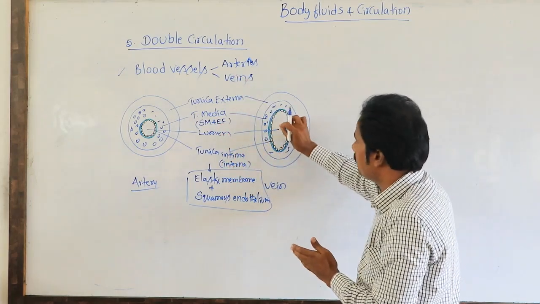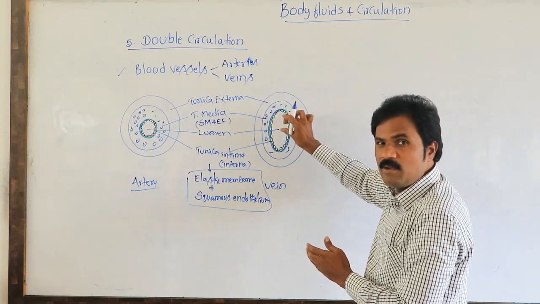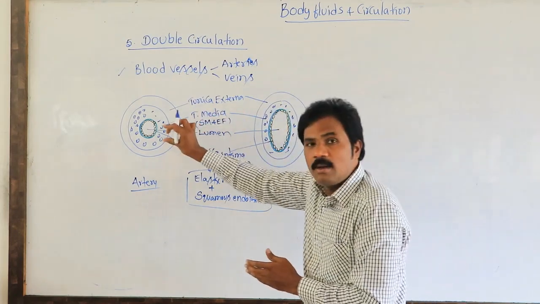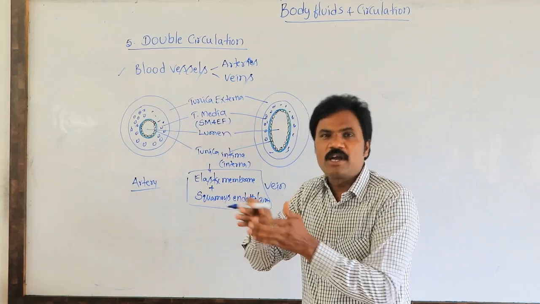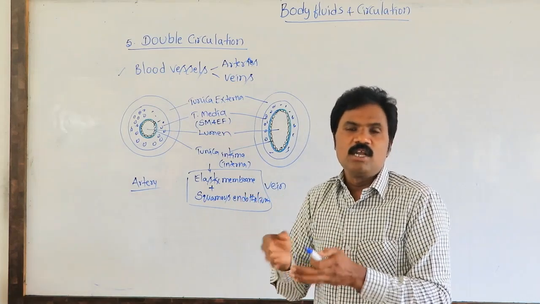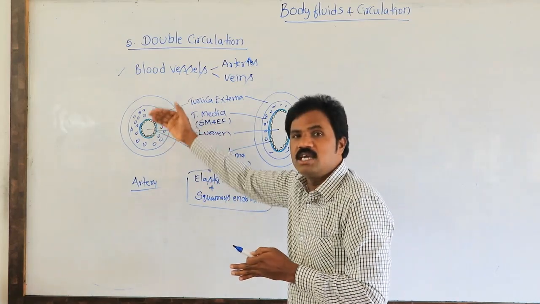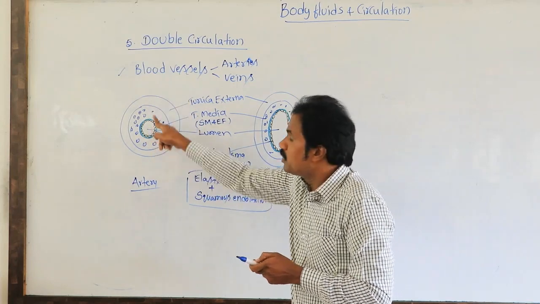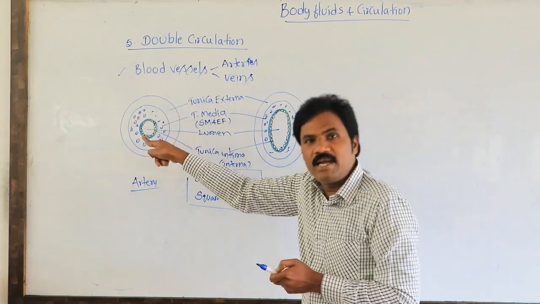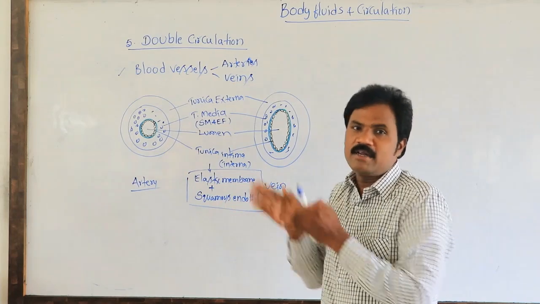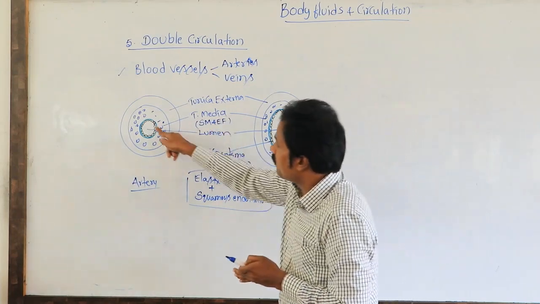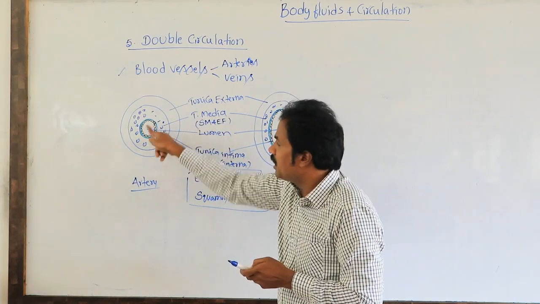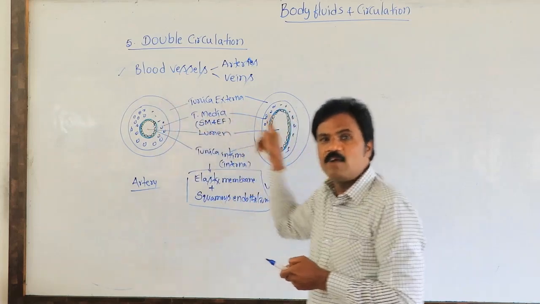Here the lumen is much wider, and blood flows continuously. Here blood flows peristaltically. It is not continuous, it is a little bit discontinuous. It flows, but with a slight narrowing of the lumen. The blood flows in a proper manner without deposition of any chemicals on the innermost membrane of the blood vessels.